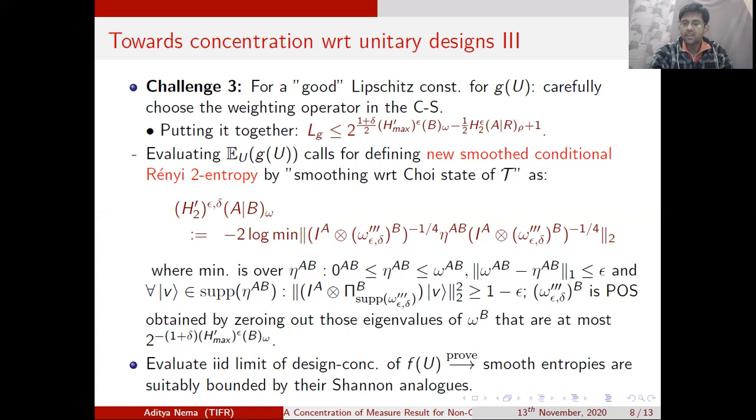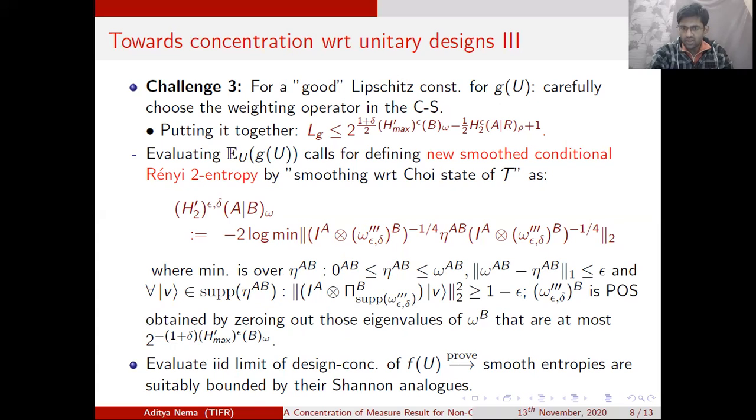Here, along with this, we want to make sure that we have another operator inequality, which is that eta lies between 0 and omega. And furthermore, in order to evaluate the IID limits and make sure that it is in terms of the analogous Shannon entropic quantity, we want that all the vectors in the support of the state eta should have a good enough projection on the smoothed version of the marginal state omega b.